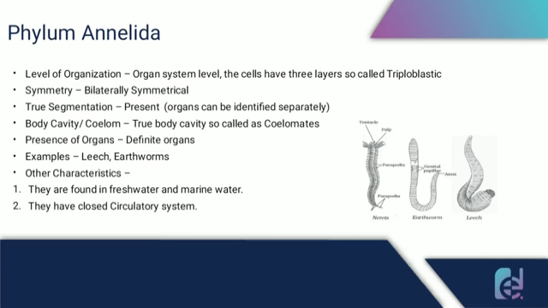They also have a true body cavity, so they are known as coelomates. Some examples are leech and earthworms. They are found in fresh water and marine water, and they have a closed circulatory system.